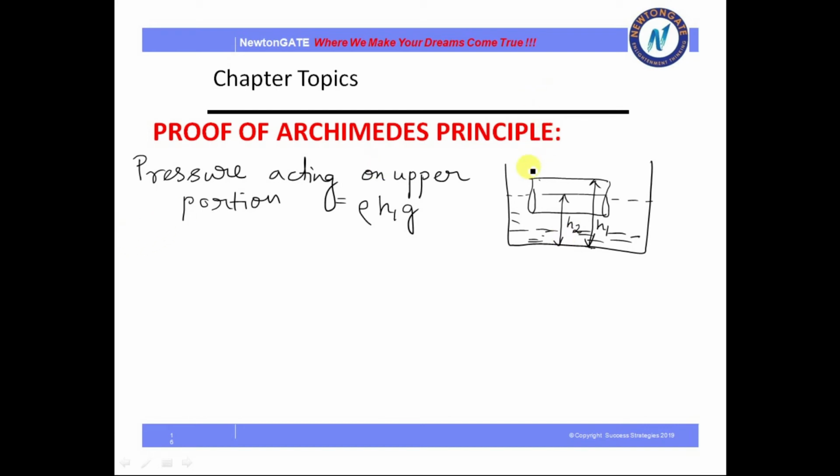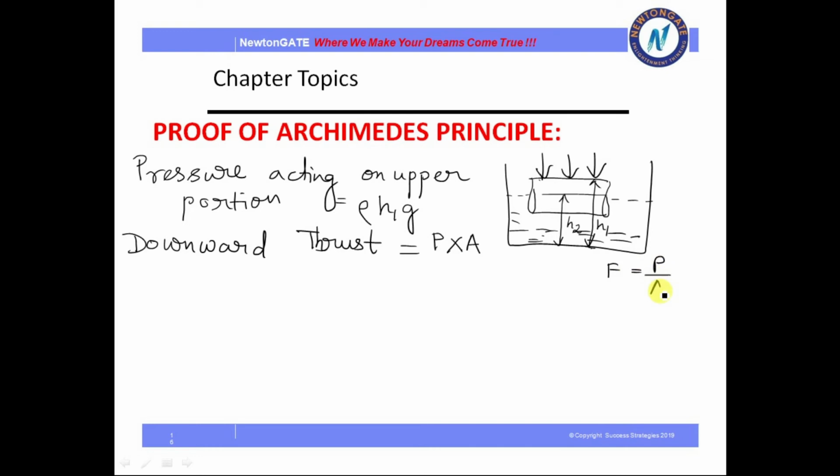So what will be the downward thrust? We know that thrust is a kind of force. We know that F equals pressure upon area, so the downward thrust will be pressure into area.